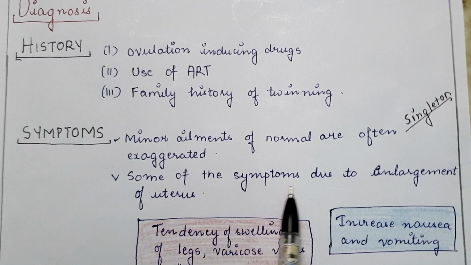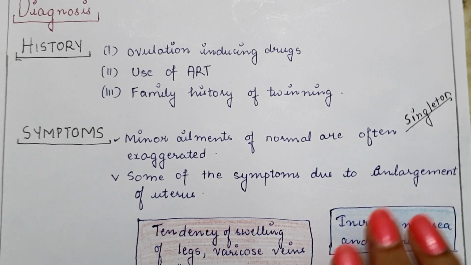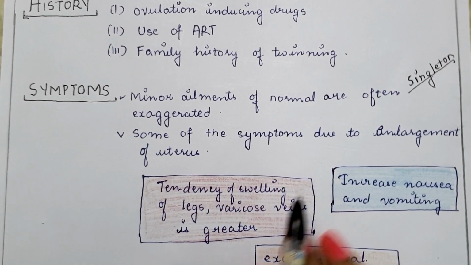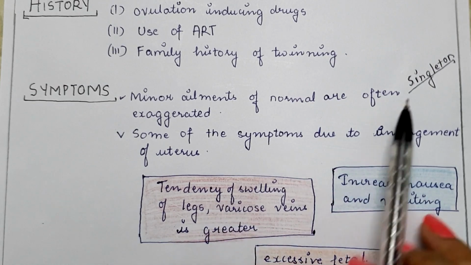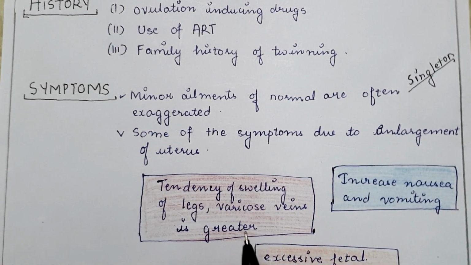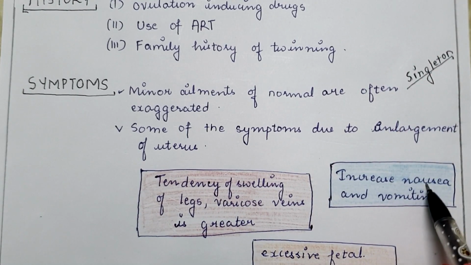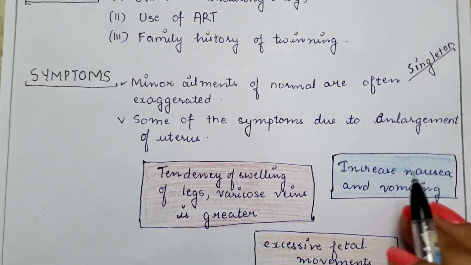Next are some of the symptoms due to enlargement of the uterus. As the two fetuses are growing inside the uterus, the size of the uterus is enlarged. So what are the symptoms? First one is tendency of swelling of legs, means the legs are much more swollen than in the case of singleton pregnancy. And the varicose veins are greater because of the compression of the inferior vena cava by the growing uterus. Next is increased nausea and vomiting. The intensity is much more than the singleton pregnancy.